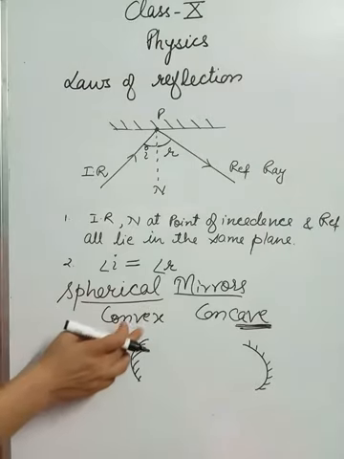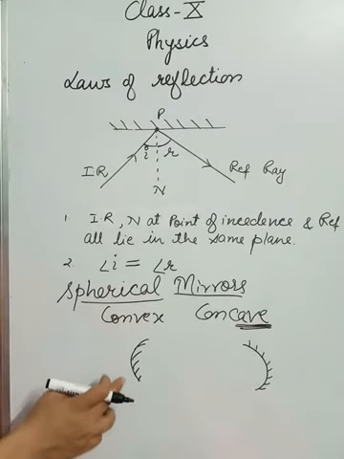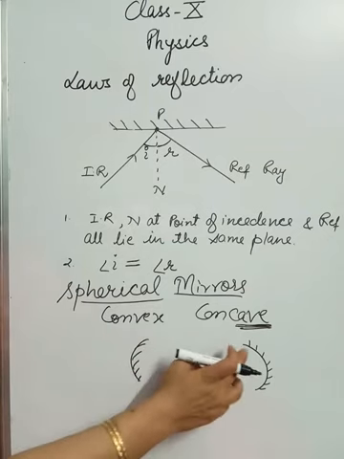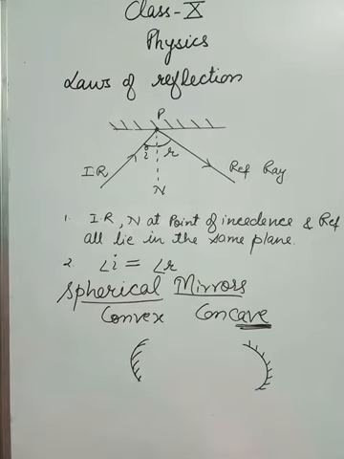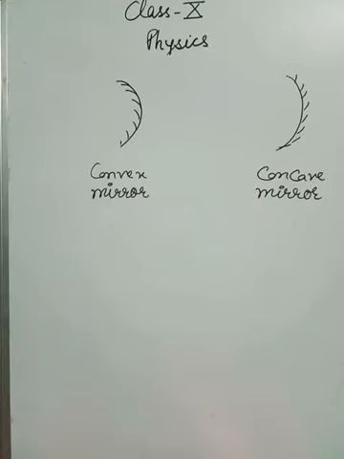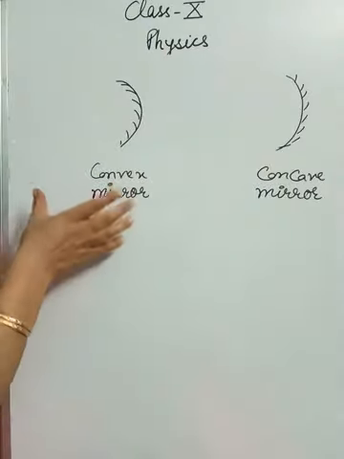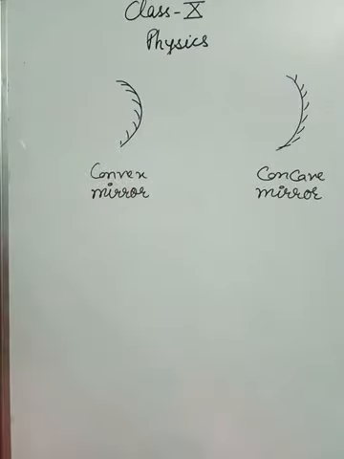In a convex mirror, the bulging part is the reflecting portion, while in a concave mirror the inner portion is reflecting in nature, okay. So these are the two spherical mirrors which we have in the syllabus, and now we will discuss these one by one in detail. So dear children, these are the shapes of both the spherical mirrors. This one is convex and this one is concave, okay.